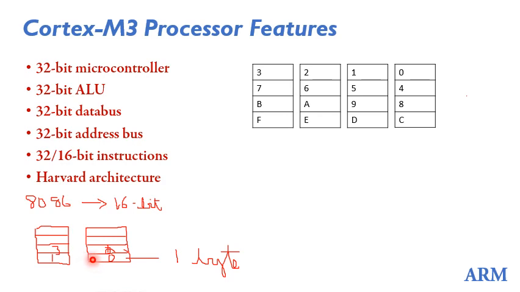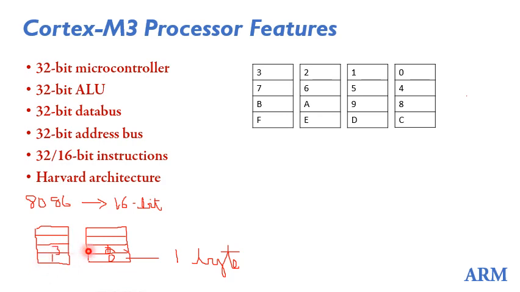So when 8086 is accessing memory to fetch 16 bits of data, the data would be stored in memory locations 0 and 1. The lower 8 bits of data will be stored in memory location 0, and the higher 8 bits will be stored in memory location with address 1. So when you are accessing the 16-bit data from memory, both these chips will be accessed, and the 16-bit data will be fetched from the 2 memory banks.